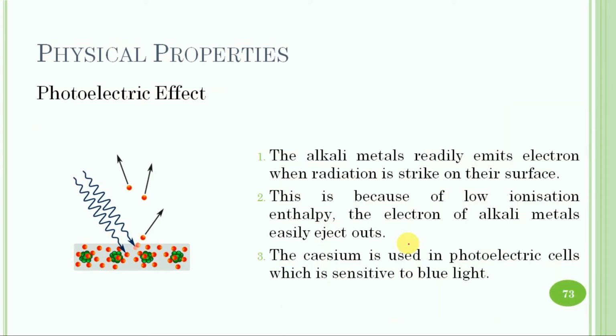Photoelectric effect. The alkali metals readily emit electrons when radiation strikes their surface. So when radiation strikes the surface of the metals, they can easily emit electrons, which are loosely bonded. This phenomenon of ejection of electrons when electromagnetic radiation strikes the surface of a metal is called the photoelectric effect.